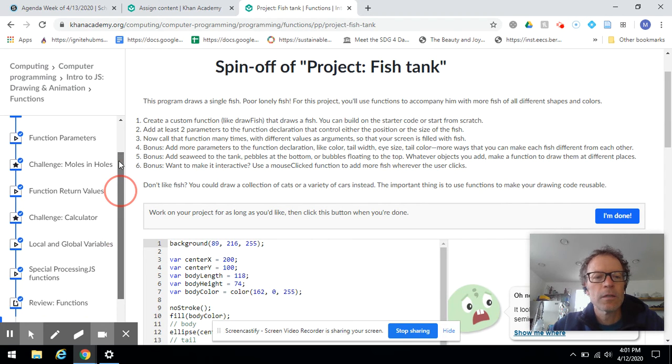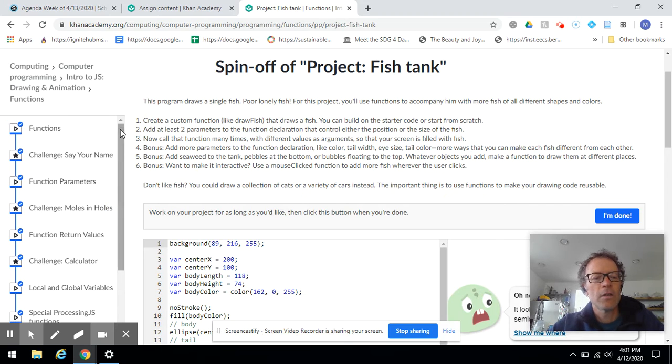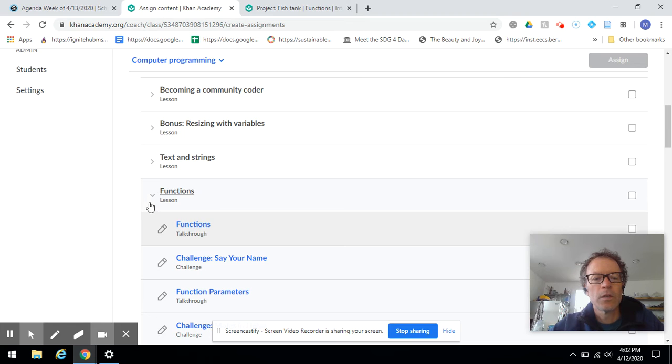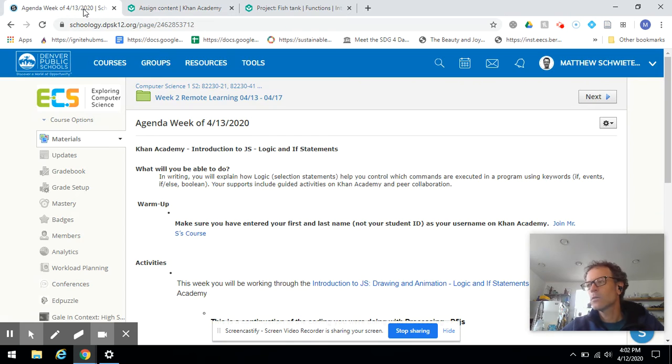So again, you'll have all of these items here. Some are videos, then the short challenge for the topics. At the end, you'll have a project. It'll look the same this week when you're working on if, then, and logic statements.